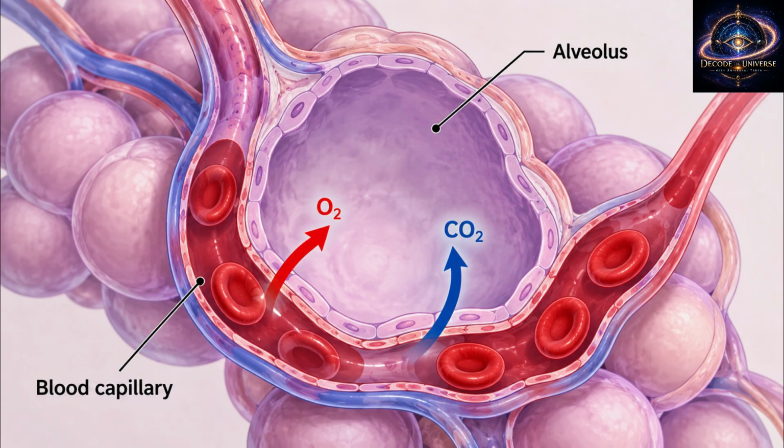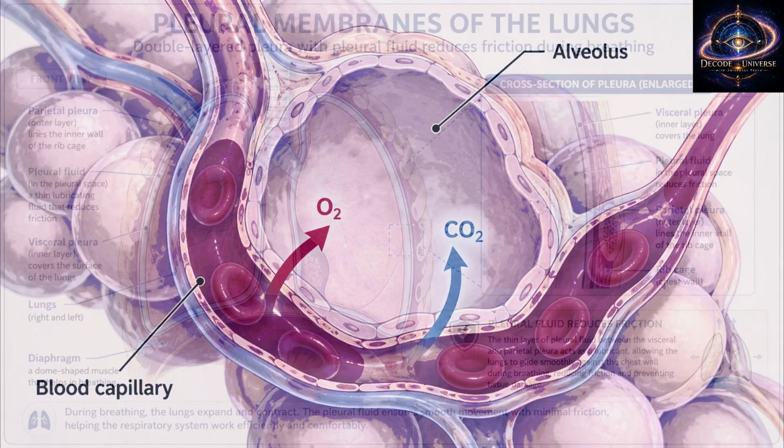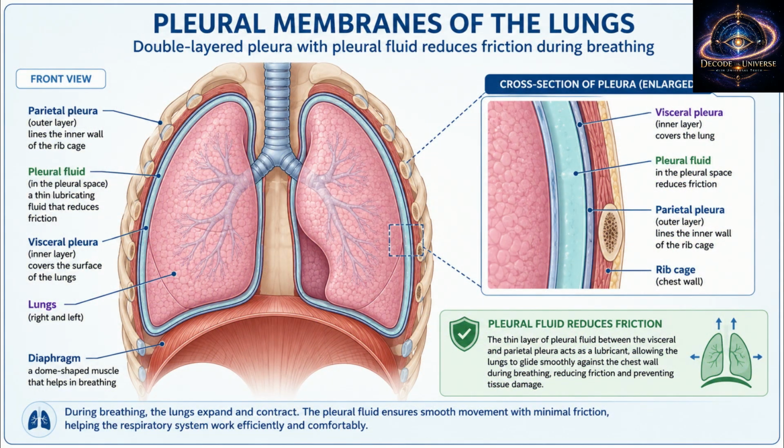4. Conducting part and exchange part. The respiratory system has two main parts. Conducting part: from nostrils to terminal bronchioles. It carries air, filters dust, warms air, and humidifies air. Exchange part: alveoli and alveolar ducts. This is where oxygen and carbon dioxide are exchanged.